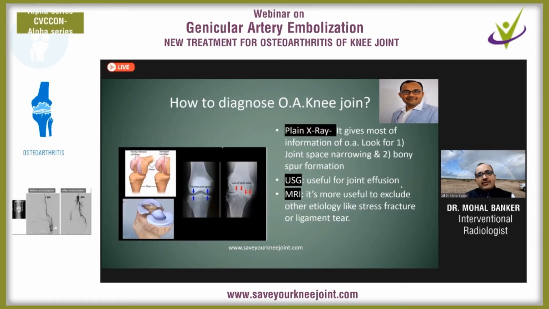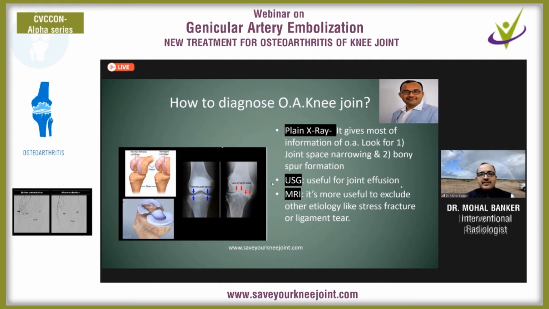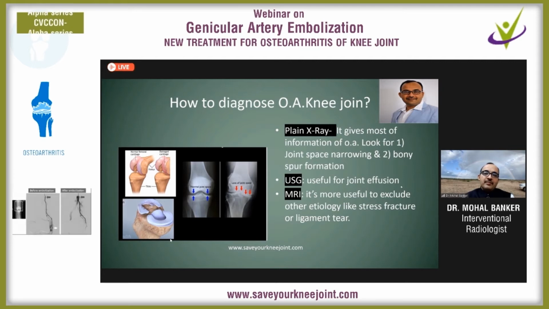It's very easy to diagnose osteoarthritis. Even the plain X-ray gives lots of information. By recognizing the joint space narrowing, we can diagnose that an osteoarthritis process is going on. Even the staging is very accurately done on the plain X-ray. But USG and MRI are also very important modalities.